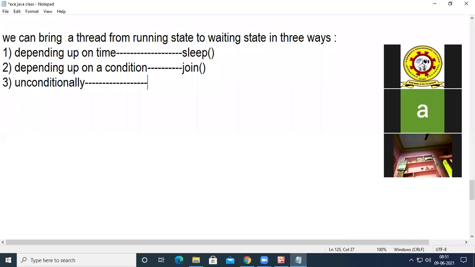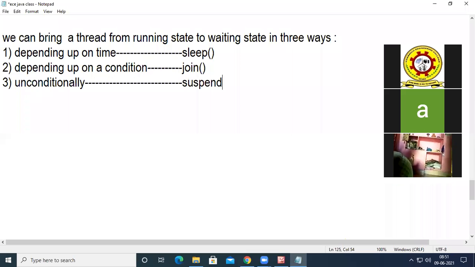And if you want to bring a thread from running state to waiting state independent of any condition, that is unconditionally, we go for the suspend method. So remember all these names, we are going to use them in the program.